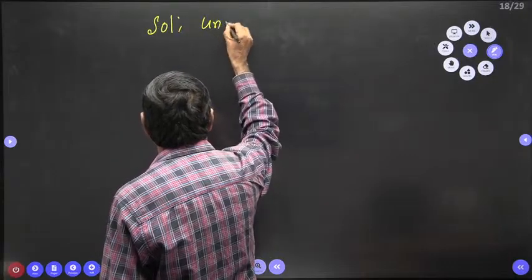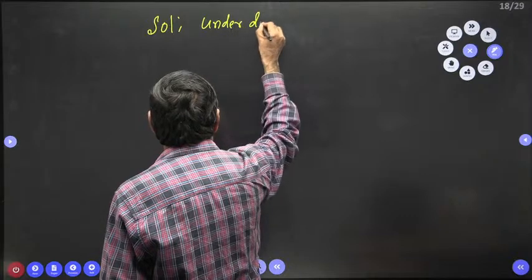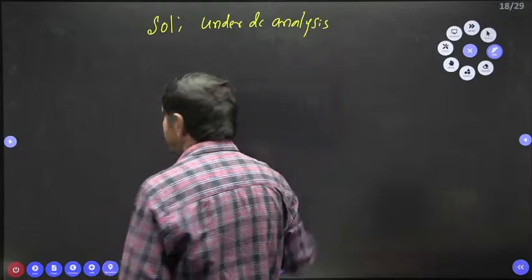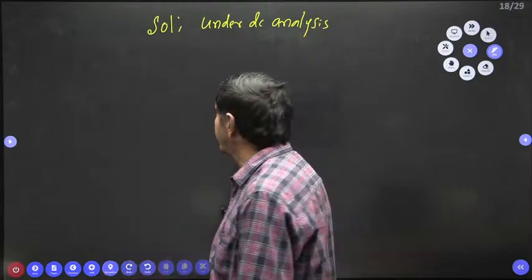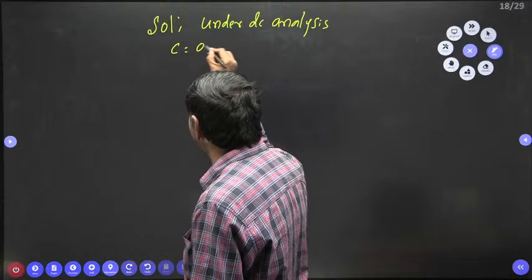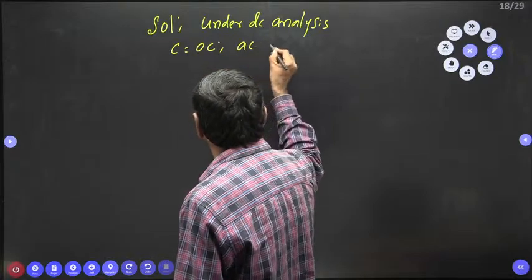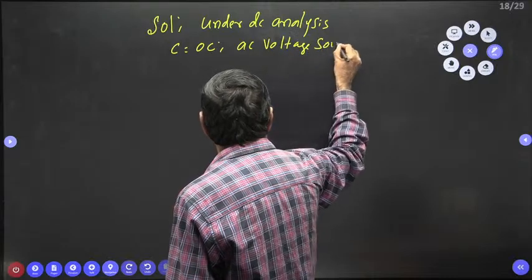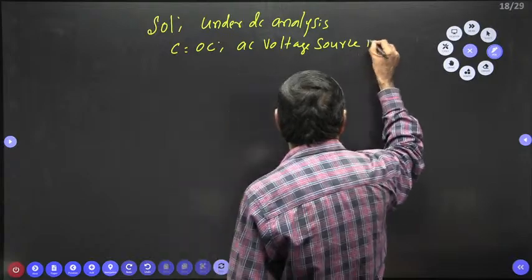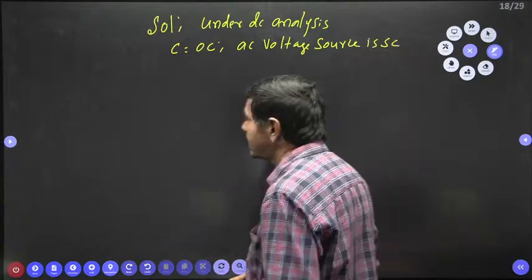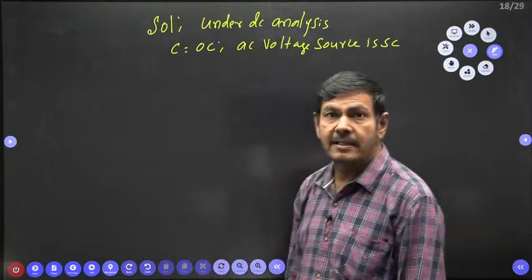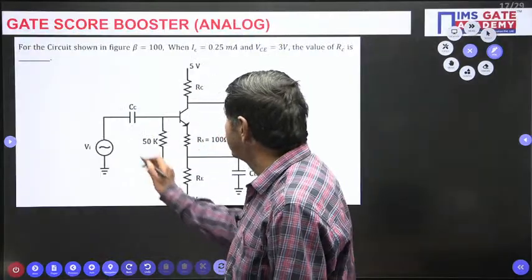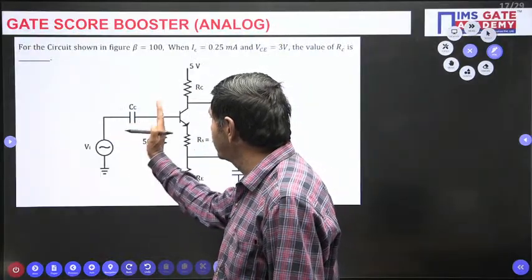Under DC analysis, wherever the capacitor is given, that must be open circuited. The AC voltage source must be shorted. The AC voltage source is short circuited. These conditions are very important. Now we can redraw the network. What network is given? This is removed. The capacitor is open, this is short, this totally we can remove.